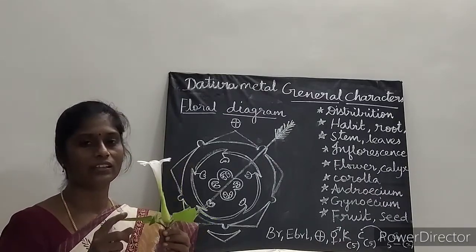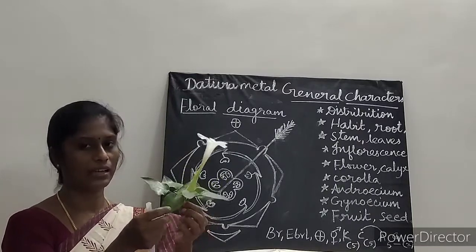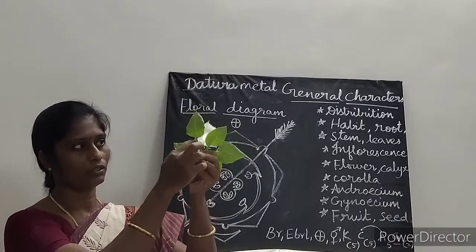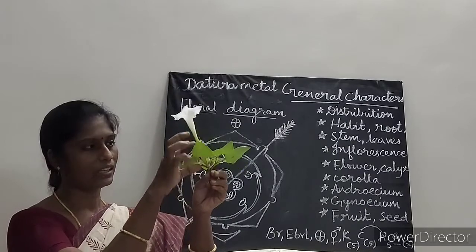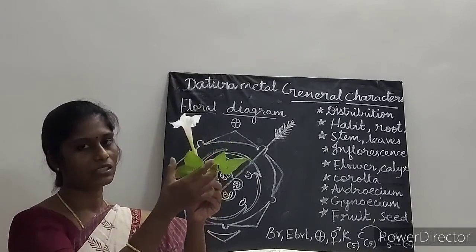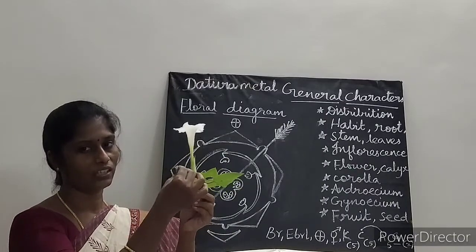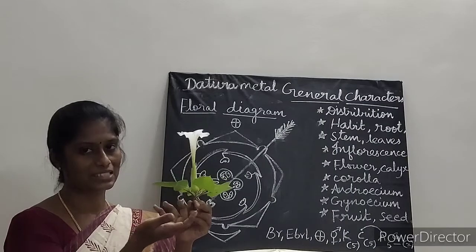About leaf character here, it is simple, alternate, okay, the leaves are alternate, and petiolate, there is a stalk for the leaf. So the stalk of the leaf is present here, so it is petiolate, and the leaf is entire. Sometimes it is deeply lobed. And glabrous, glabrous is smooth and shiny, okay. Exstipulate, there are no stipules, so it is exstipulate.